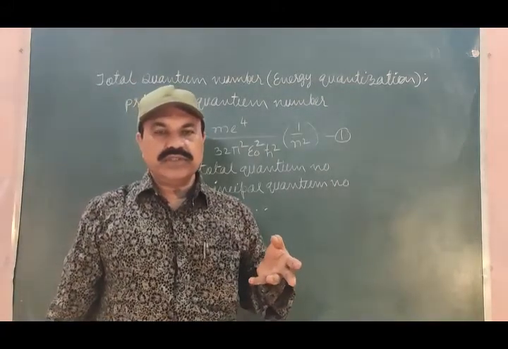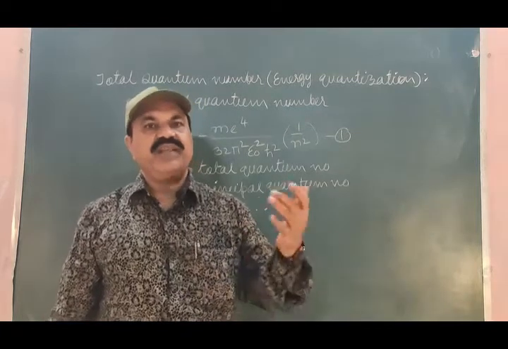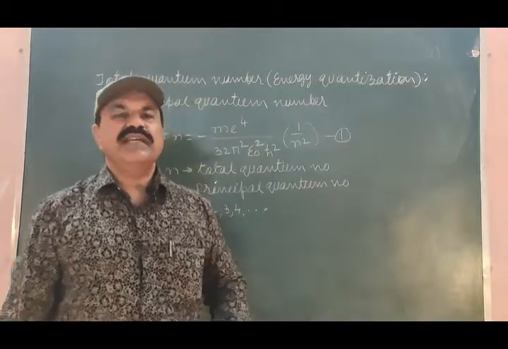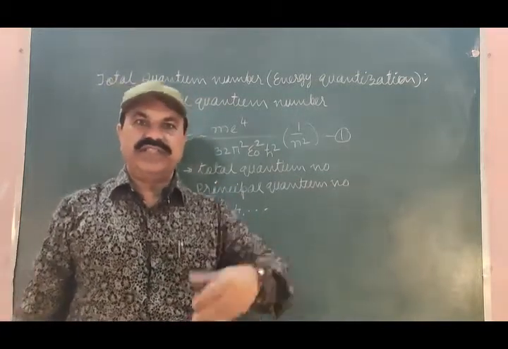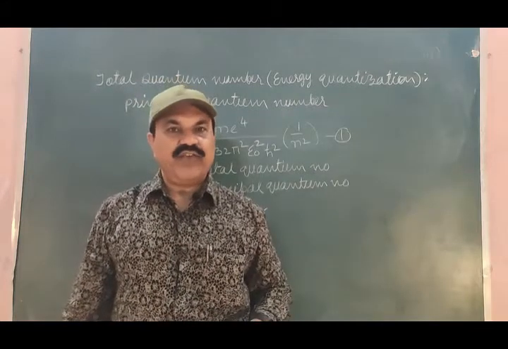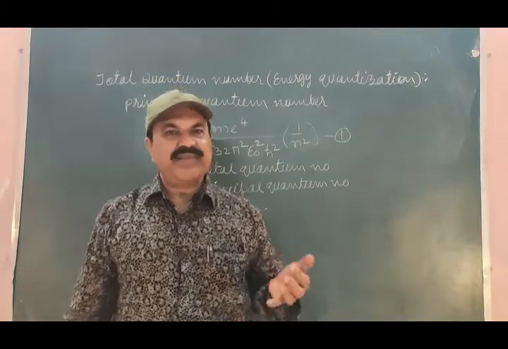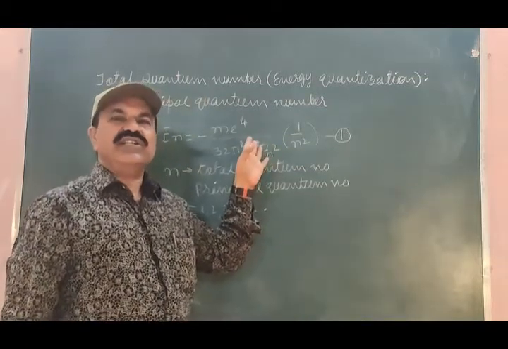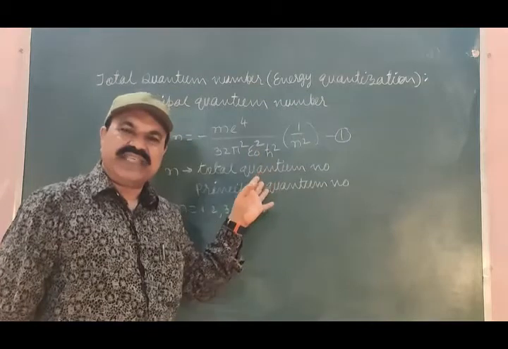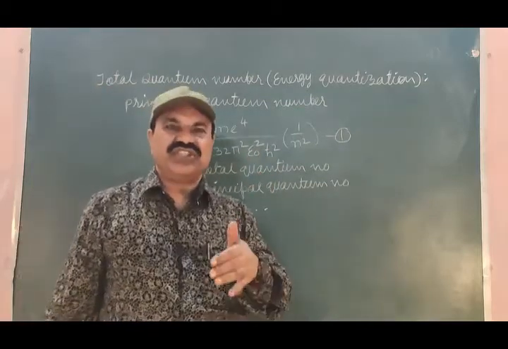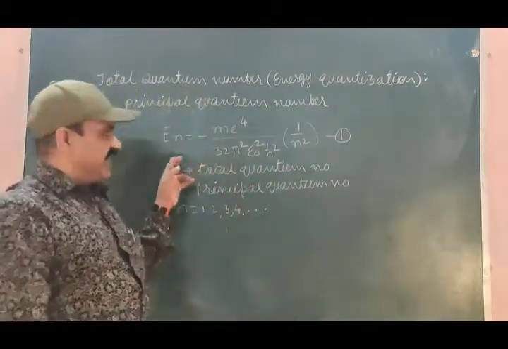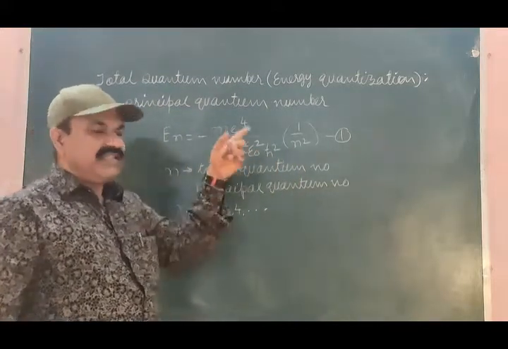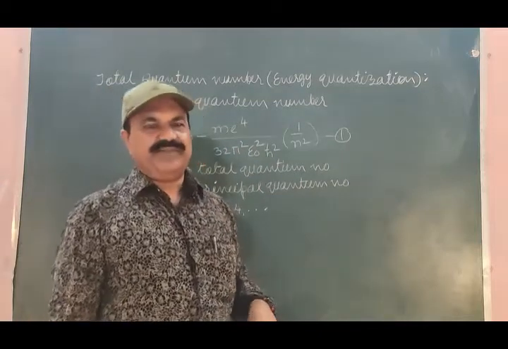So the behavior of the electron inside the hydrogen atom is just the same as the behavior of the Earth in the solar system, and therefore the same quantum mechanical approach we applied for the electron in the hydrogen atom can be applied to the Earth in the solar system, and we can find the principal quantum number for the Earth and its energy quantization.